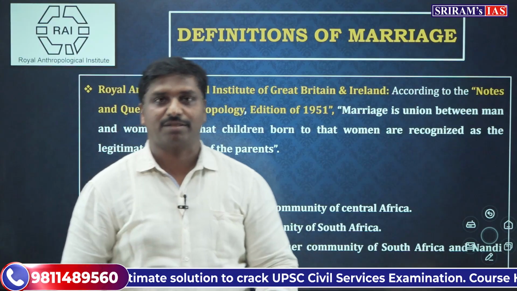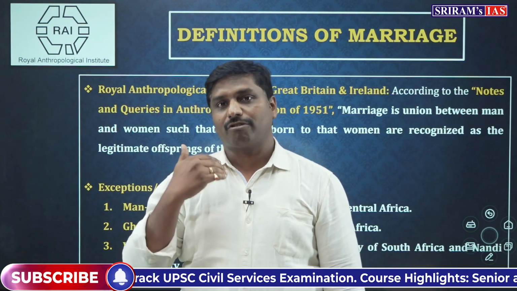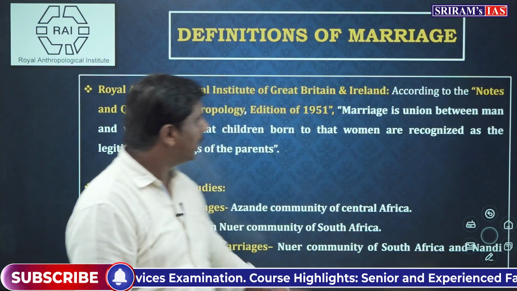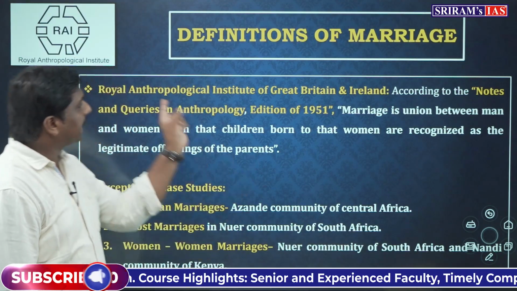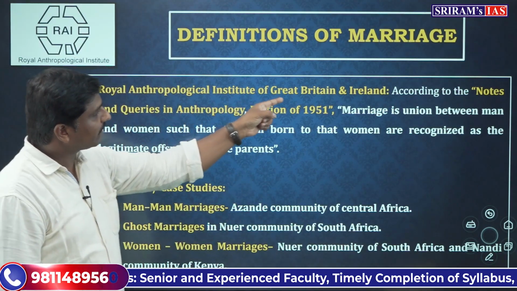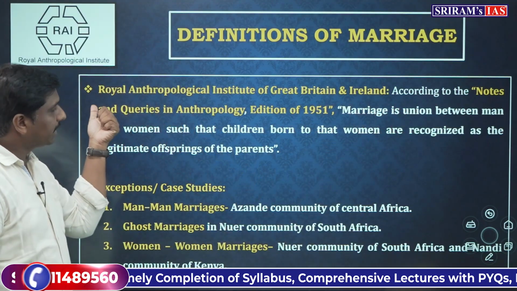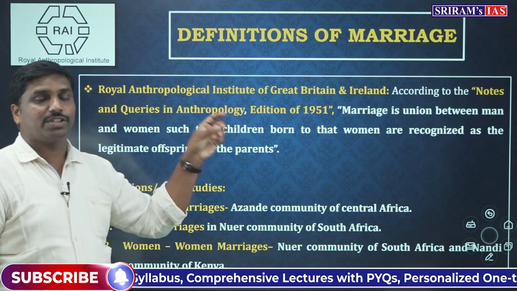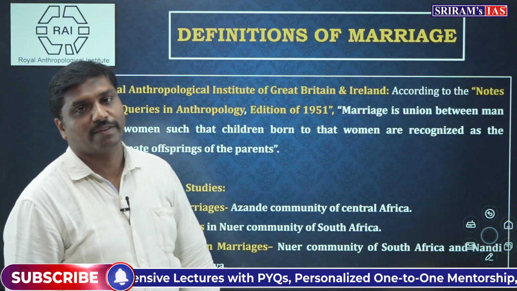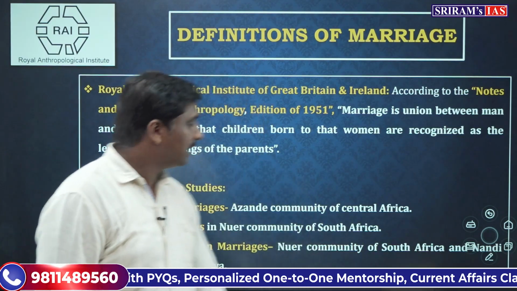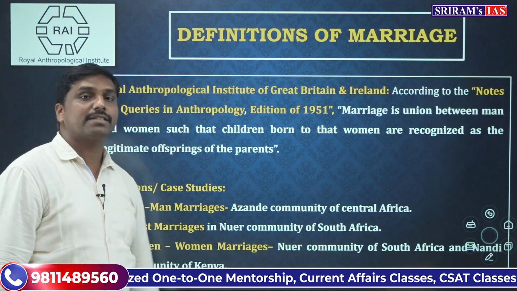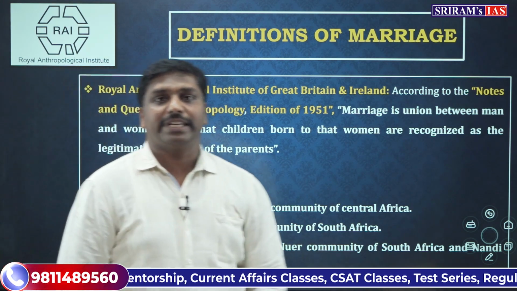This is one authentic definition that you can use in your answers because it has credible backing from an institution, the Royal Anthropological Institute of Great Britain and Ireland. You have to remember the Notes and Queries in Anthropology edition, that publication. This is basically about various definitions given by various scholars.